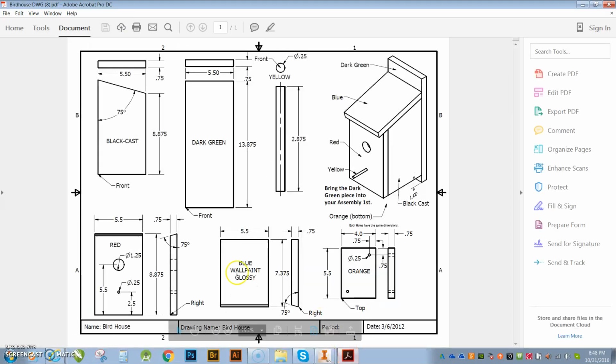Okay. Alright guys, so what I would like you guys to do is go ahead and give these a go. Finishing up the green part, the blue glossy, doing the orange, and doing this little yellow peg. When you're done, we are going to assemble this bad boy. Okay, so it should be pretty sweet. Let me know if you guys have any questions.